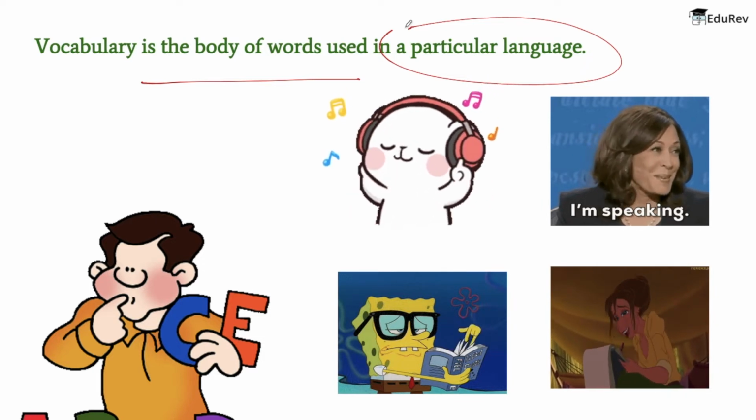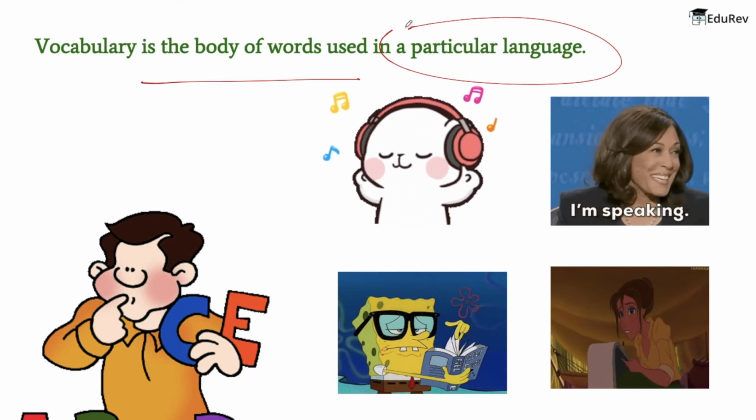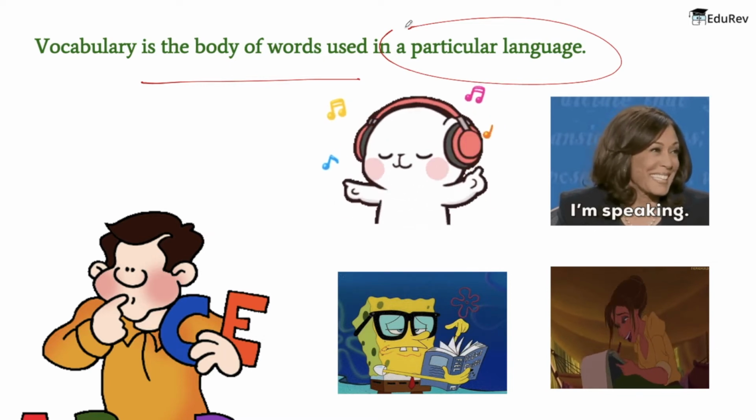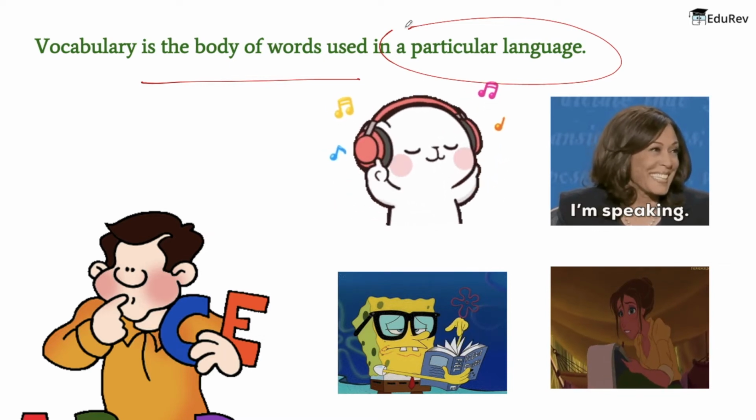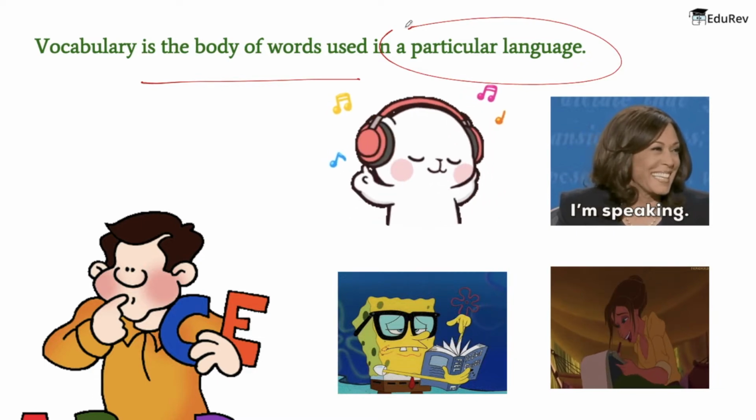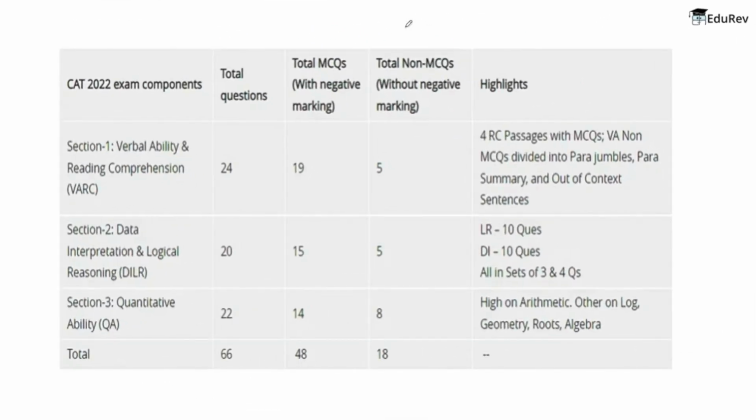Now, as we know the importance of vocabulary in normal terms, let's also see the importance of vocabulary in the CAT examination. When we talk about CAT, we know that there are various sections, for example verbal ability and RC, data interpretation and logical reasoning, and quantitative ability. In the first section, verbal ability and reading comprehension, we have a total of 24 questions. 24 questions came up in the CAT 2022 exam, and these 24 marks carry a lot of weightage, right?